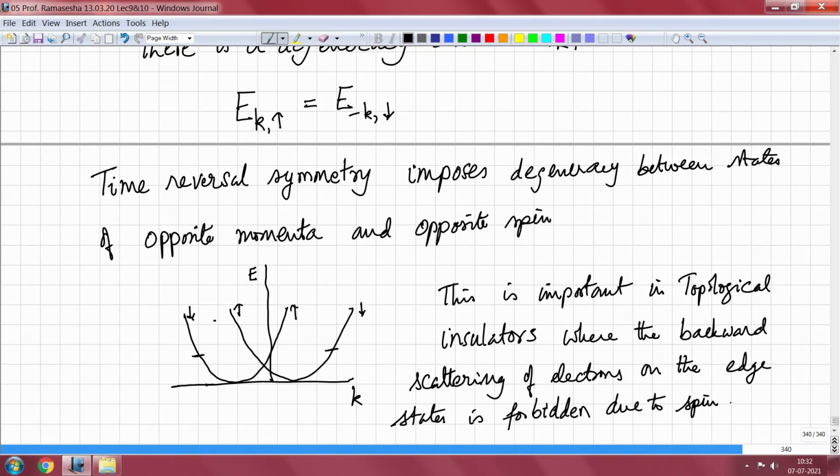That is, unless you have a magnetic impurity, any impurity cannot scatter a state from K up to minus K down. You require a magnetic impurity to scatter the state from K up to minus K down. So, this is important in some of these physics.